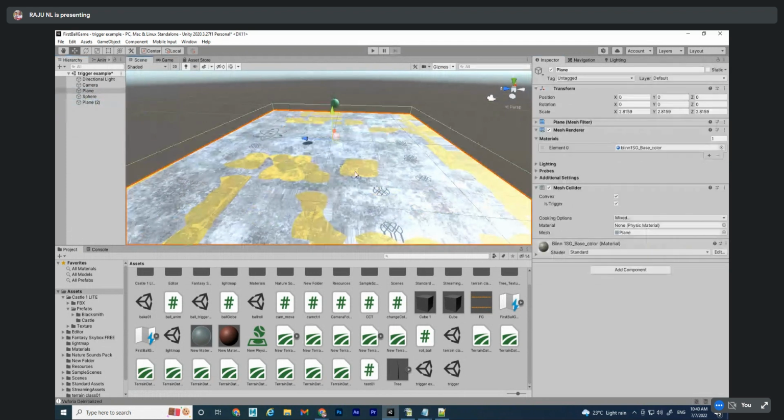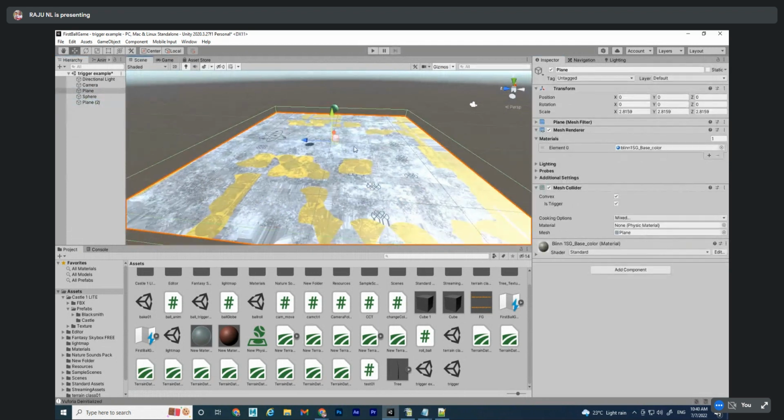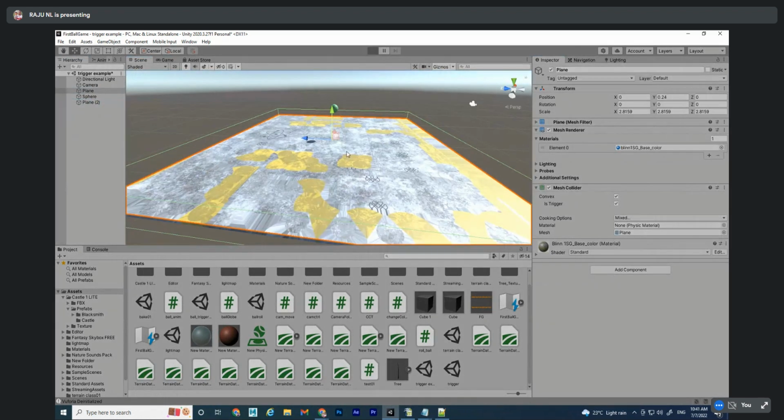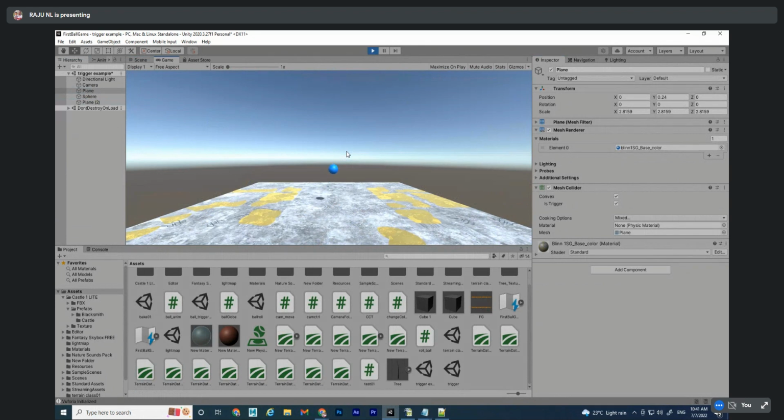Delete. This one having a trigger, slightly above. Now play and check. Yes, sir. Okay, that's it.